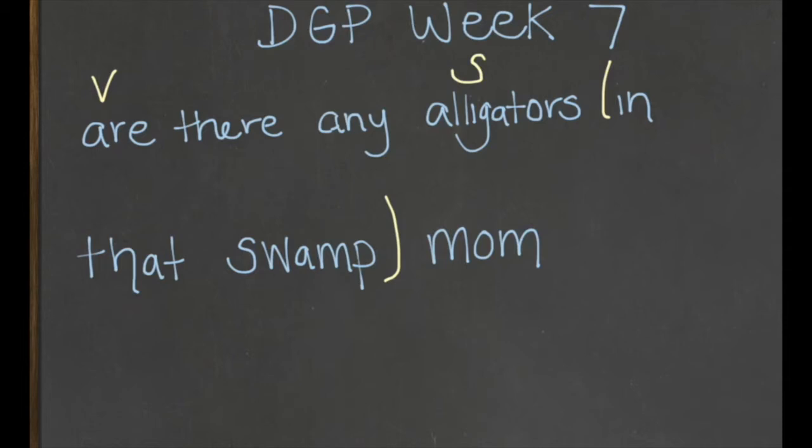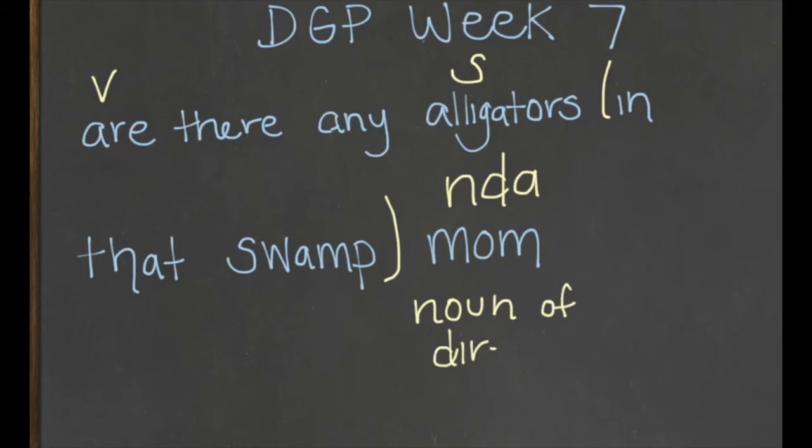Well, let's think about this. We're talking directly to mom in this case. Because we're talking directly to mom, we call this a noun of direct address. N-D-A. Noun of direct address. We're addressing mom. We're talking to her in this occasion, so it's an NDA. I wrote it out for you below so that you can see what this stands for. You do not need to include those words, unless it's helpful in your notes.